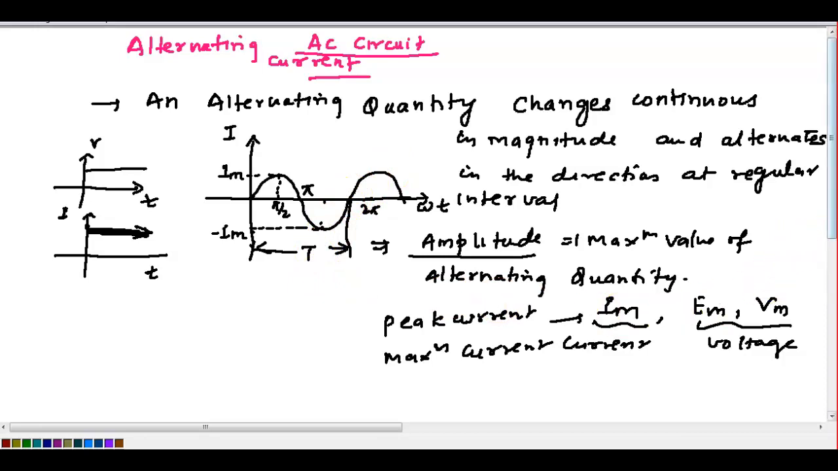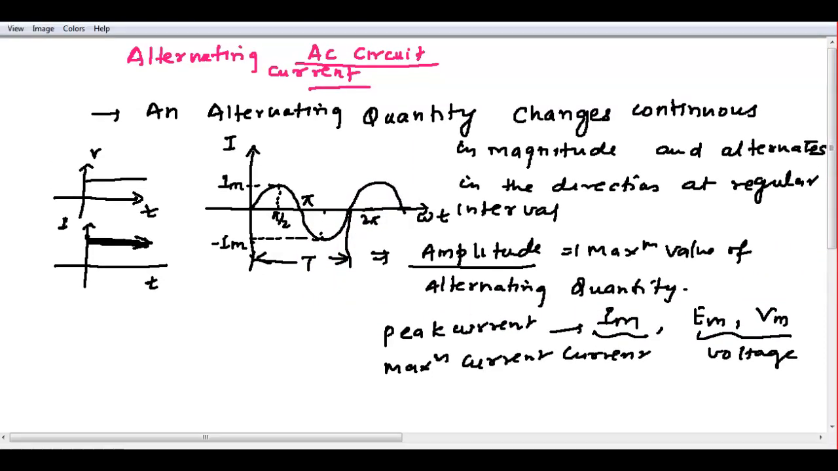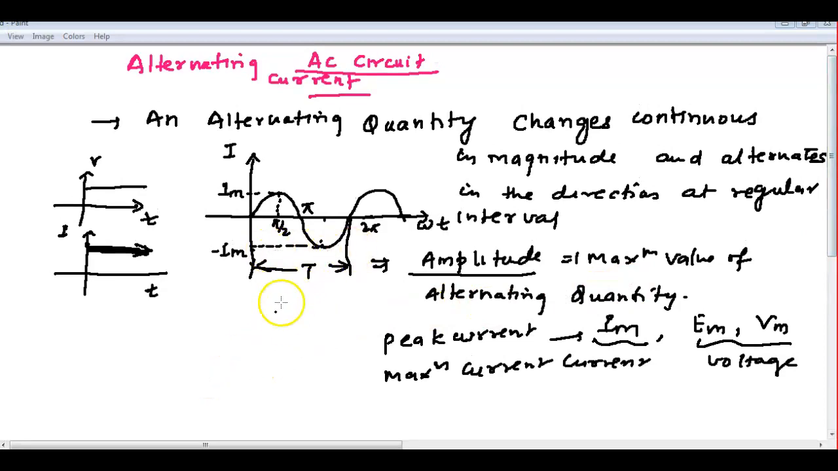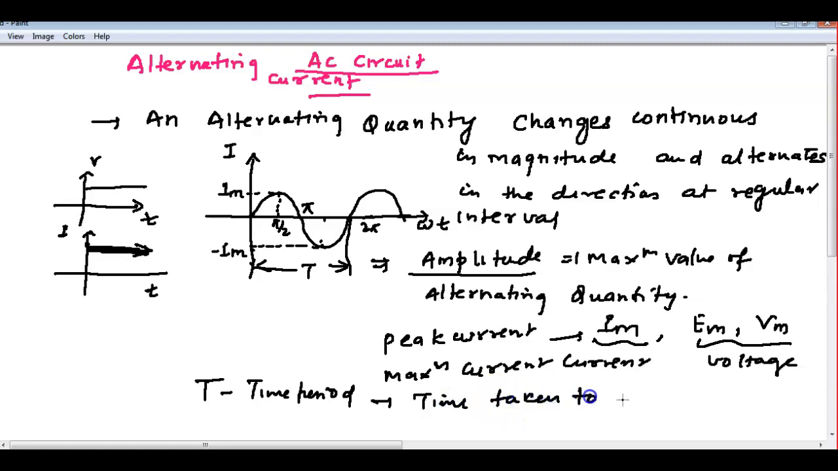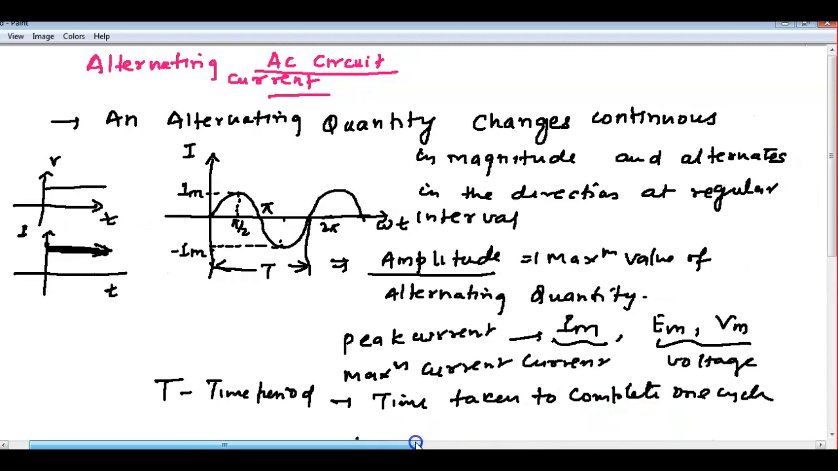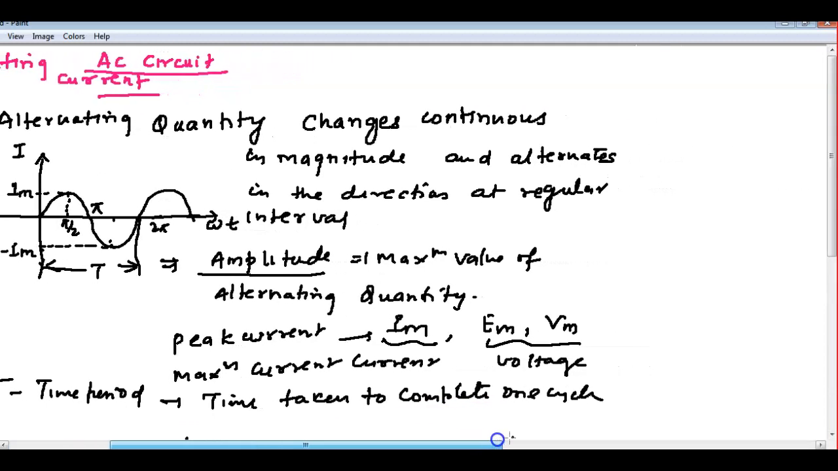Okay. Next you can define T. T is called the time period. Time taken to complete one cycle is called the time period. Okay, so if voltage completes one cycle in time T, then T is the time period of the voltage.